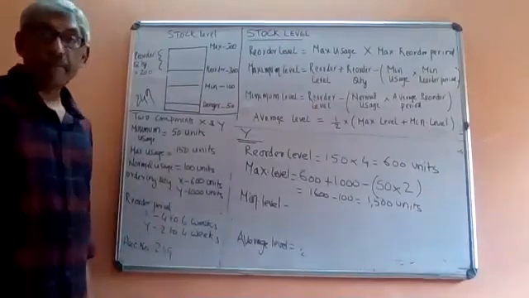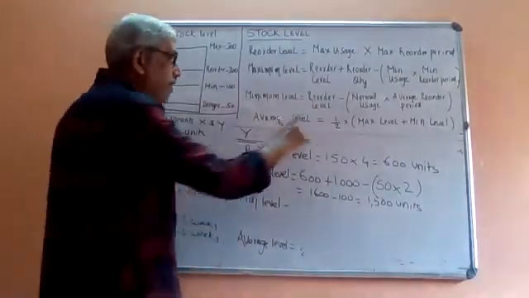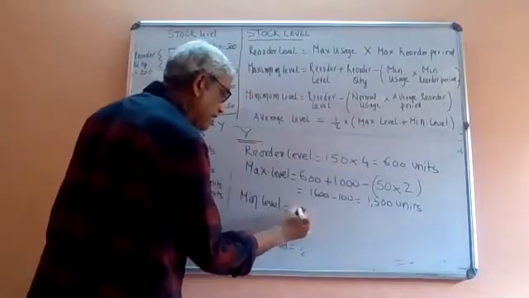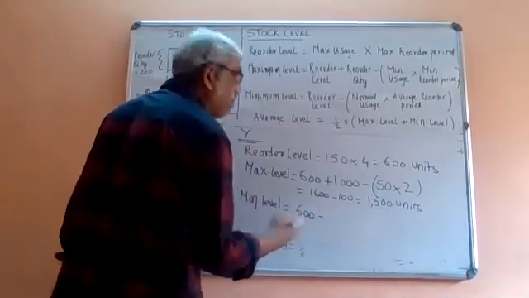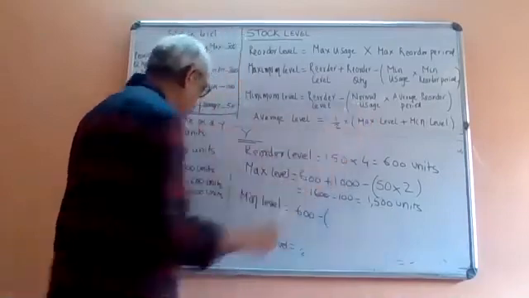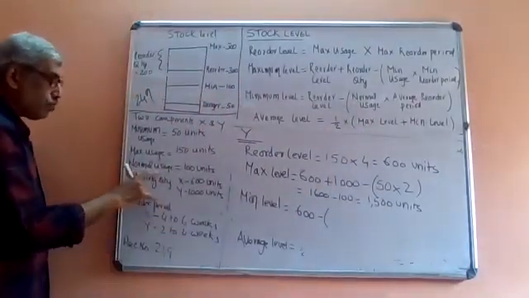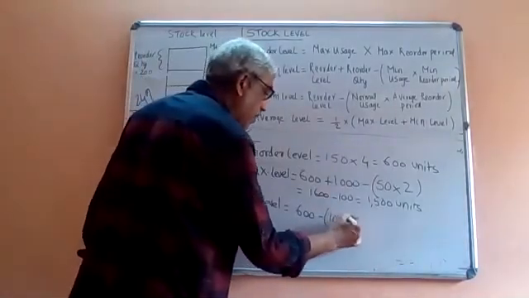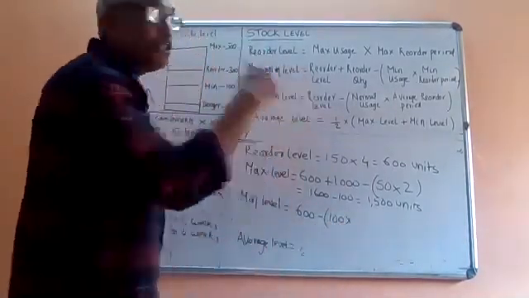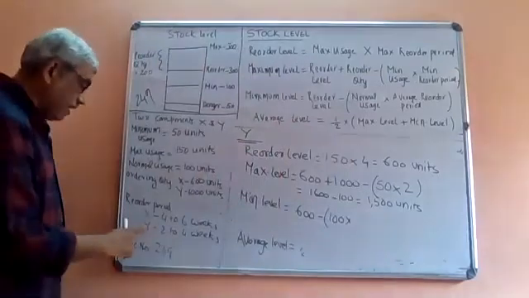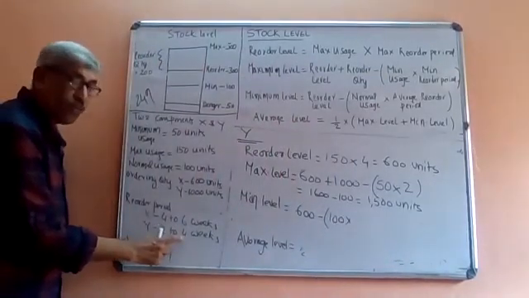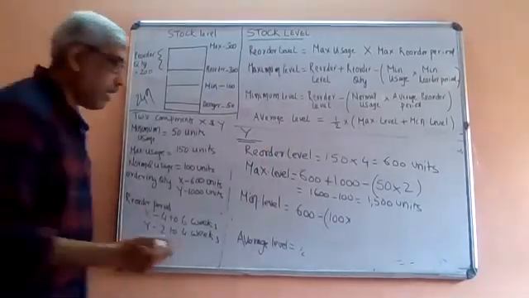Then comes minimum level. Minimum level is reorder level, which for Y is 600, minus normal usage. Normal usage is 100 units, into average reorder period. For Y the minimum is 2, maximum is 4. So what is the average? Average will be